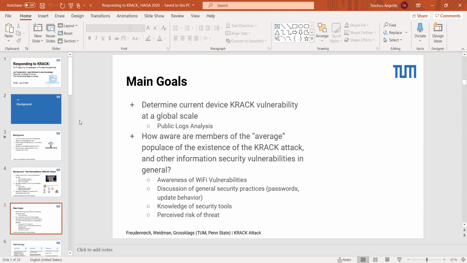But in addition to that, we were also interested in the human element of this. So thinking about how members of the quote unquote average population might be aware of, first and foremost, something as specific as the KRACK attack, and whether or not they're aware of any other information security vulnerabilities in general. As a part of that, we were also very interested in assessing these participants' awareness of Wi-Fi vulnerabilities, discussed with them some of their general security practices, knowledge of security tools, and to what extent they actually perceived these various risks to be a threat to them. You can go to the next slide, please.